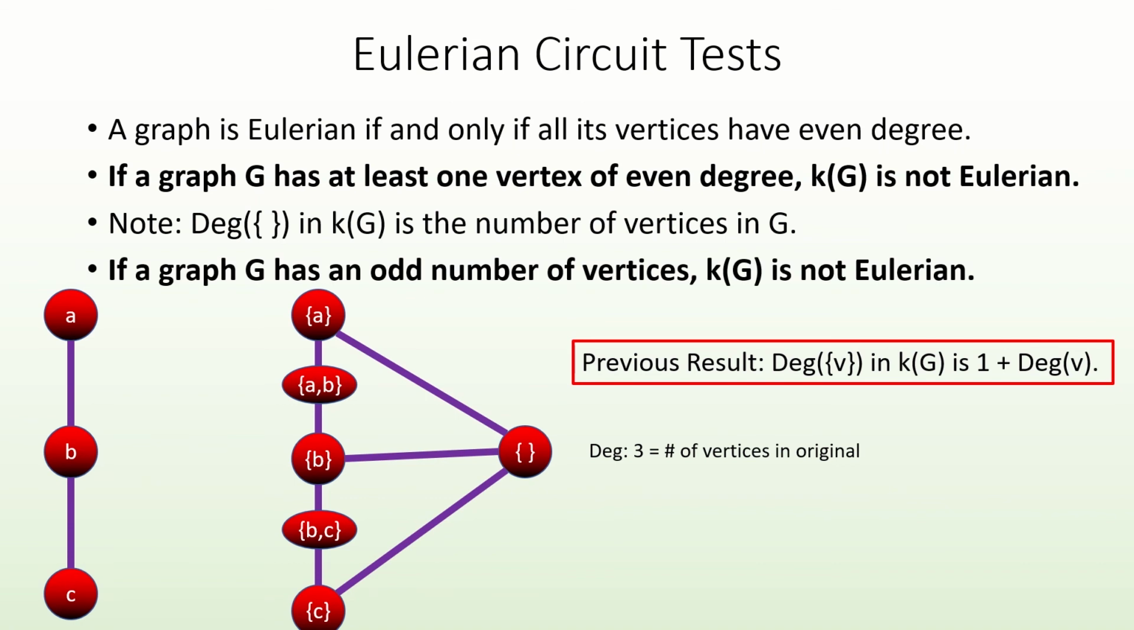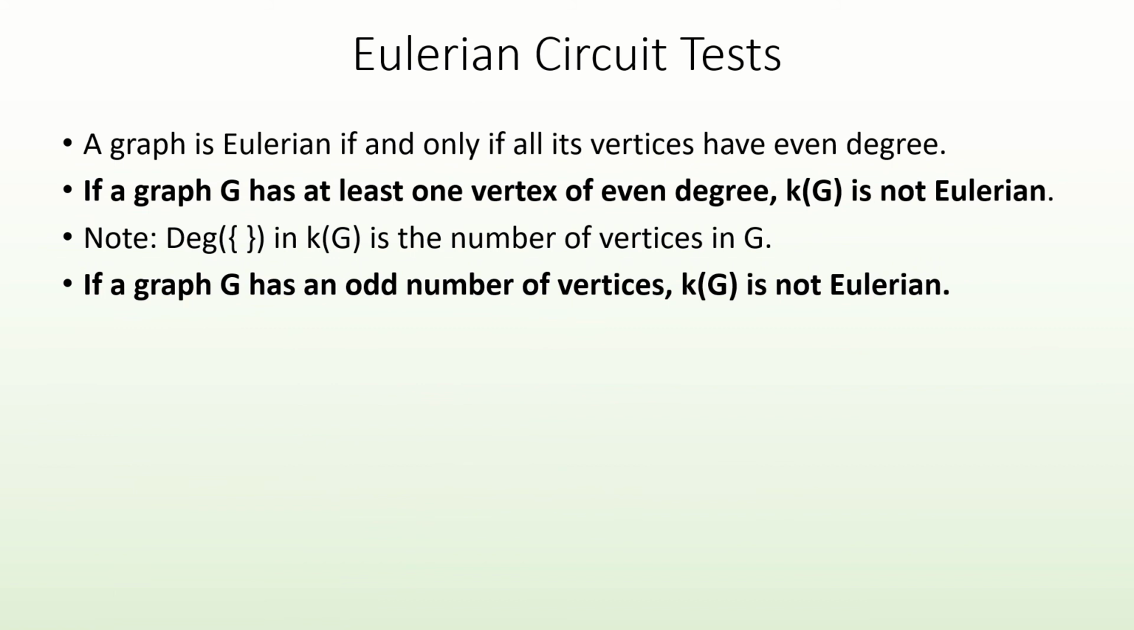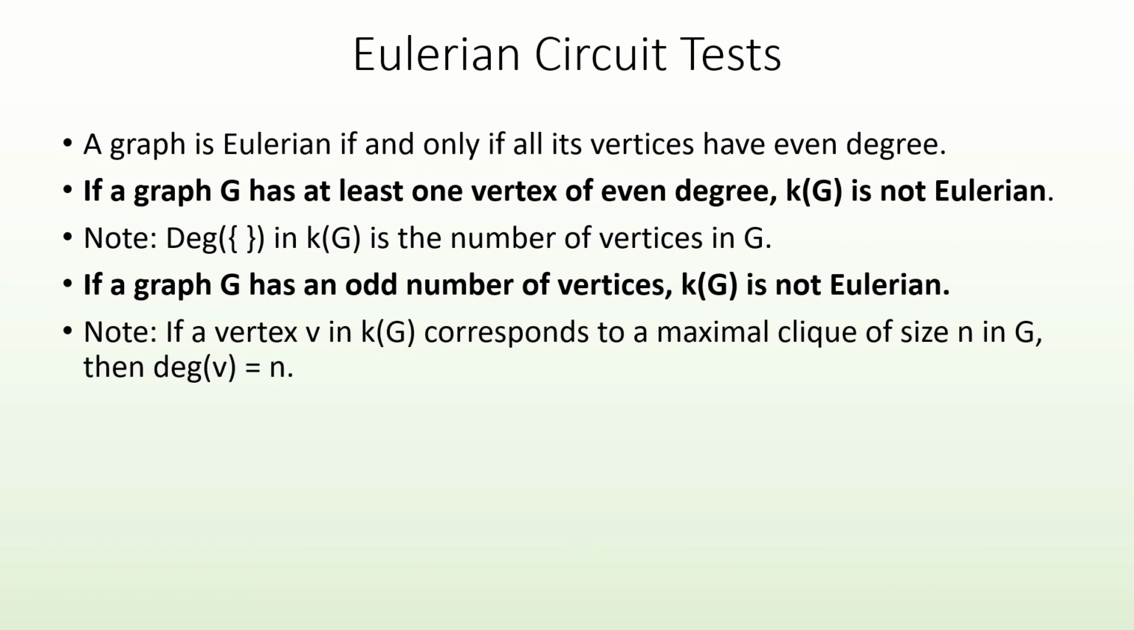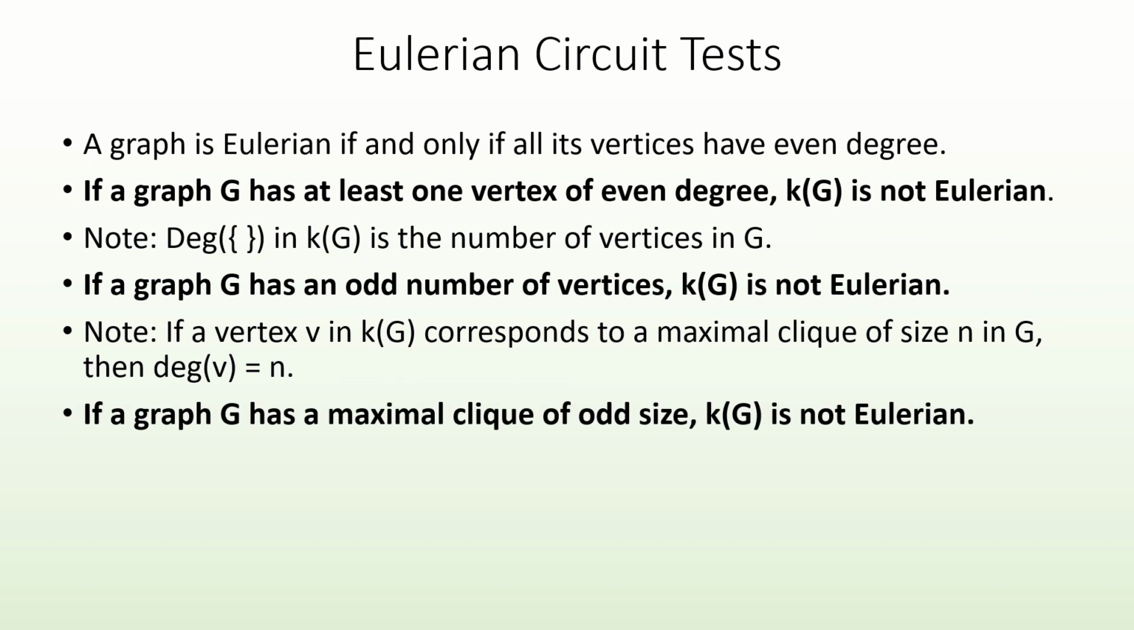As our final test, let's think about the simplex graph vertices corresponding to maximal cliques. If a simplex graph vertex V corresponds to a maximal clique of size n in the original graph, V has degree n. This is because it only has downward neighbors. So, if the original graph has any maximal clique of odd size, then the simplex graph has a vertex of odd degree and is not Eulerian.